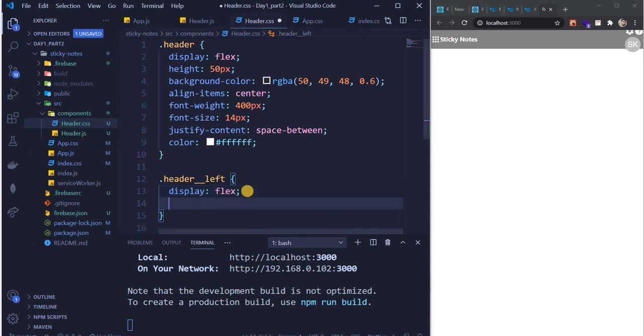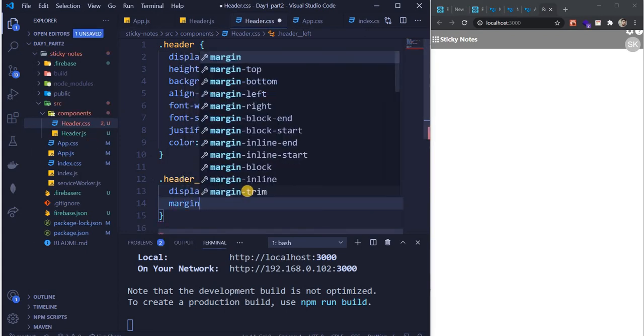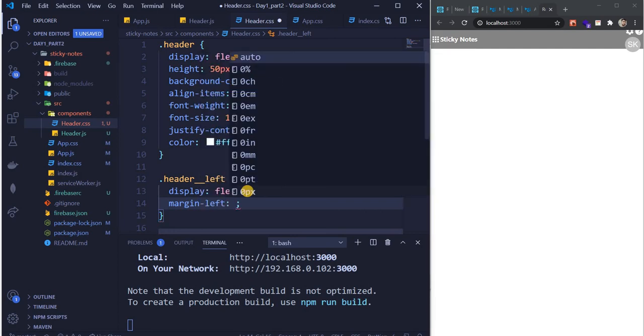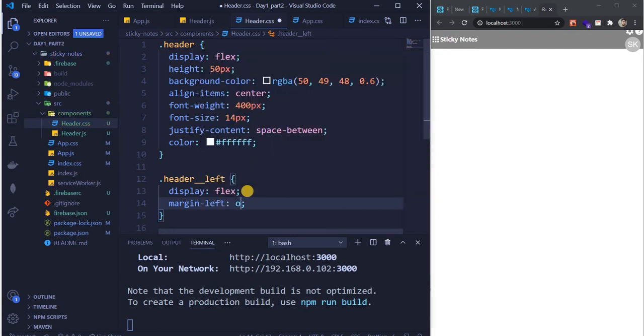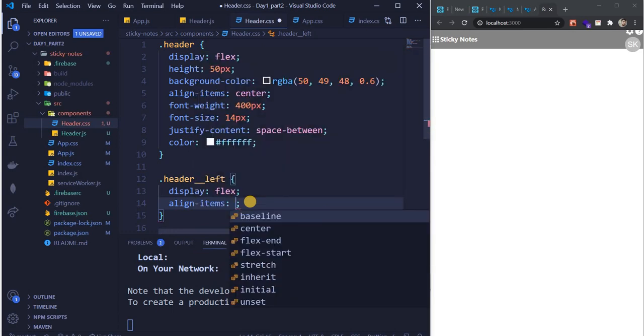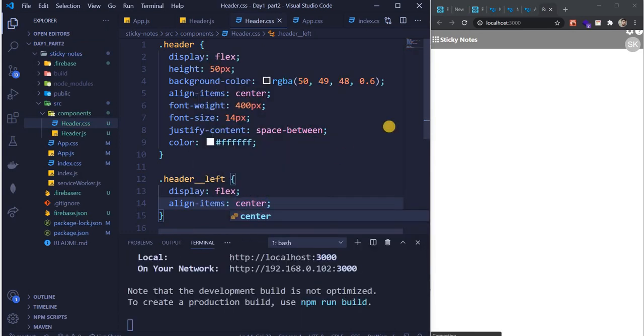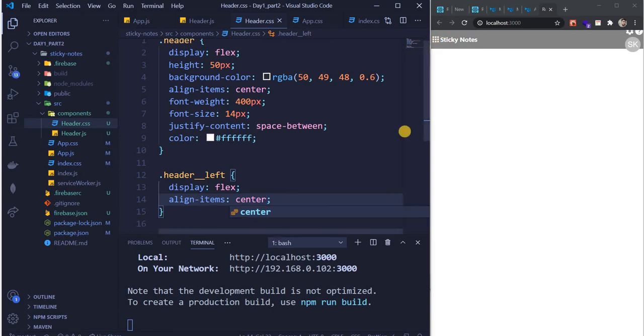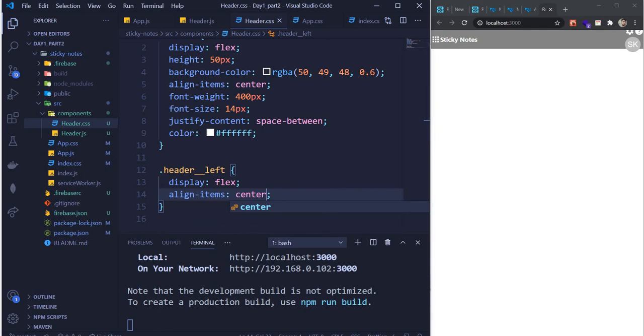Now we have to do margin left 0px. Why am I giving this? If there is no margin, just leave it. Sorry. So yeah, align items center. I want to keep it center, so that these two are aligned to each other. Previously they were not aligned to each other. So with that, guys, you see your things are coming into shape.